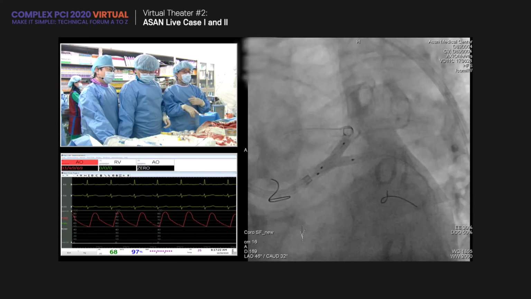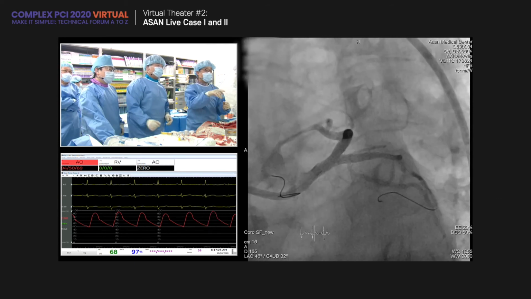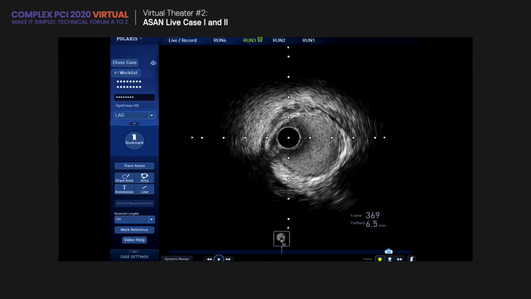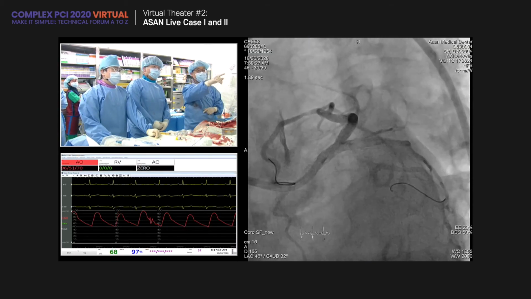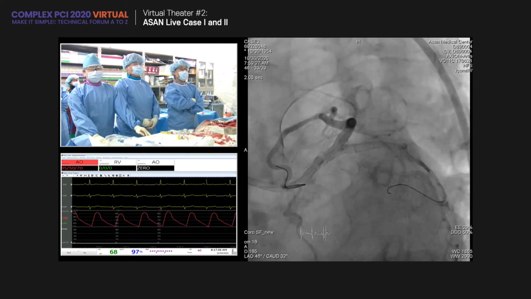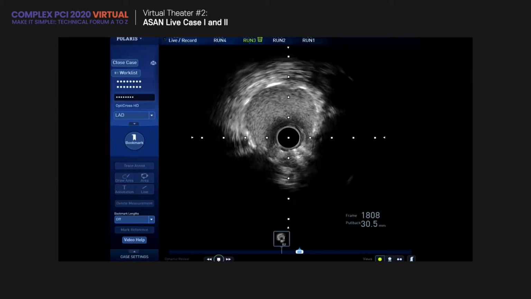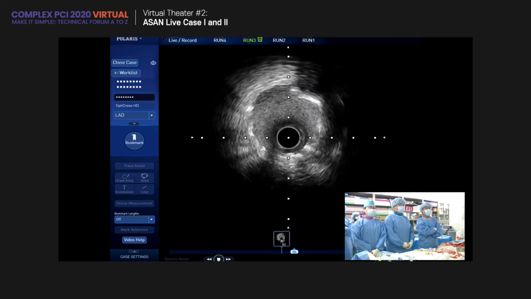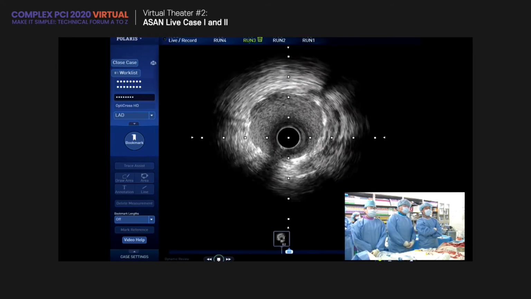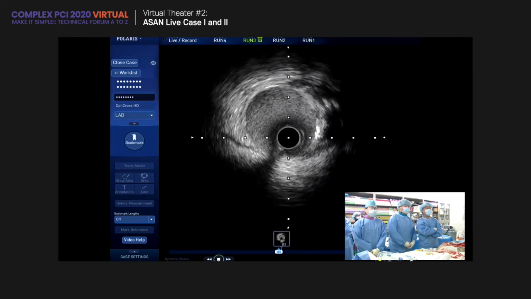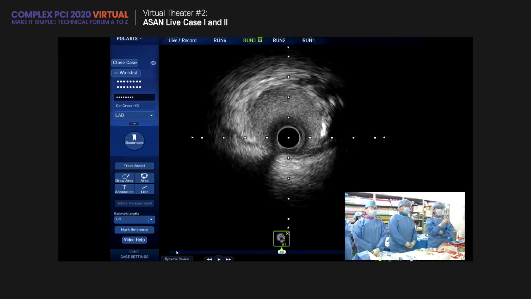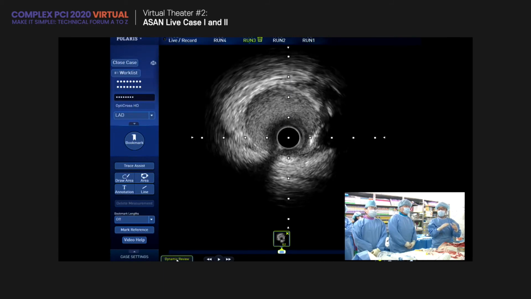And we did IVUS evaluation. As you mentioned, Alan, we evaluated the overall part of the LED. There is one skipped bit of the metal over area. Okay, over here, this is the digital stent. Over here, there is some strut. Over here, this is one missed part, but I think the lumen is okay. So there is no plaque rupture like that. I think it's just a little bit around, it is okay.